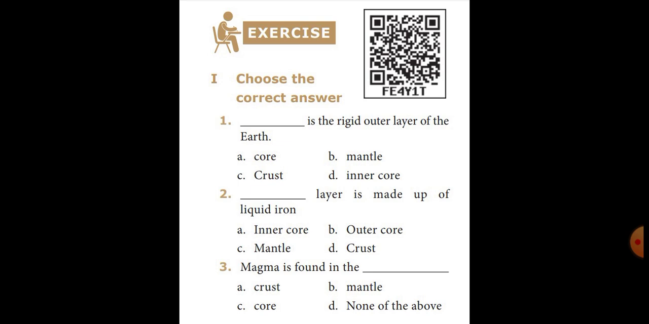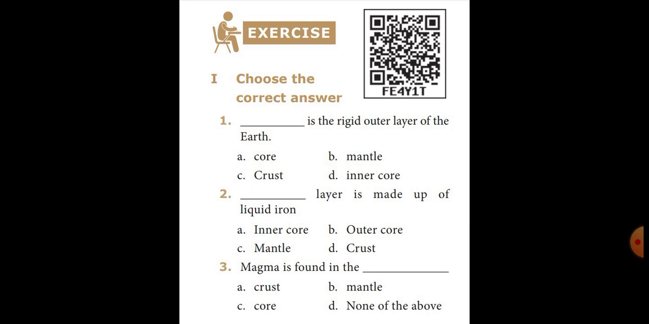Second question. Dash layer is made up of liquid iron. Answer is outer core. Then the third question, magma is found in the dash. Answer is mantle.